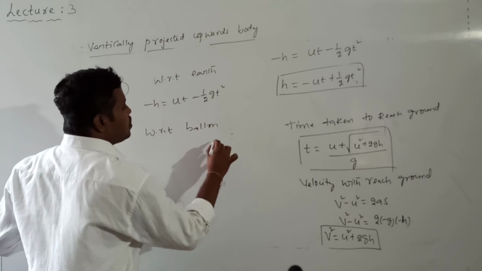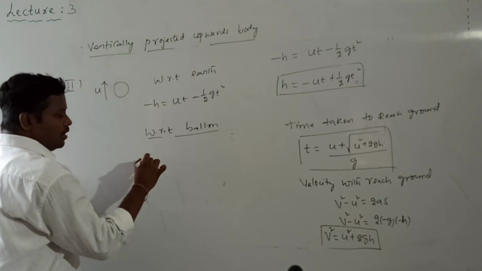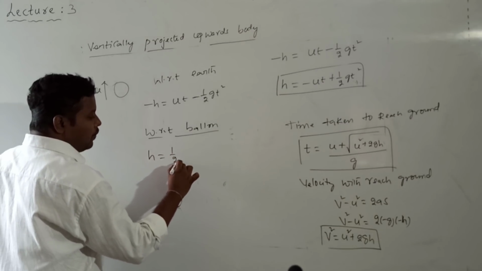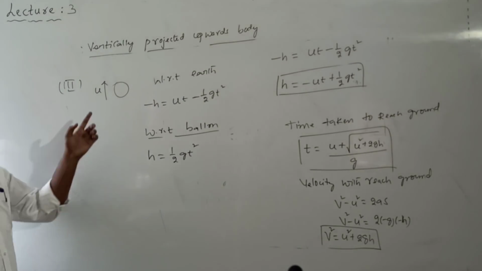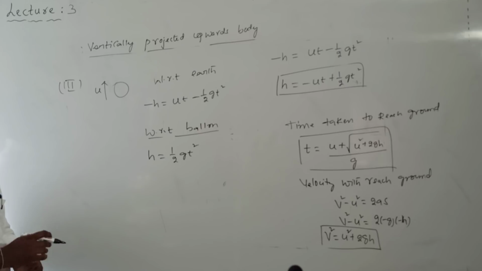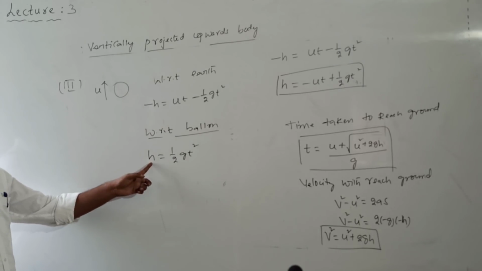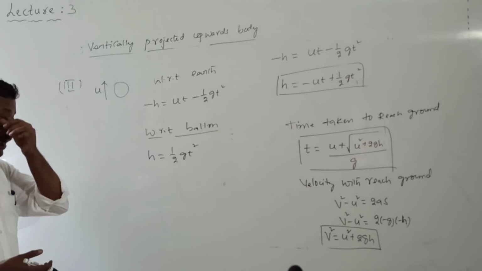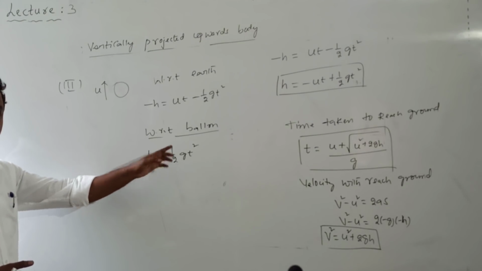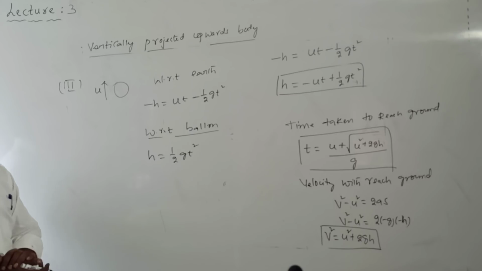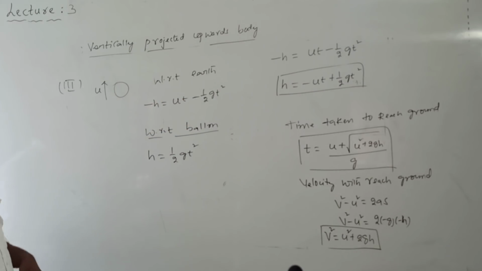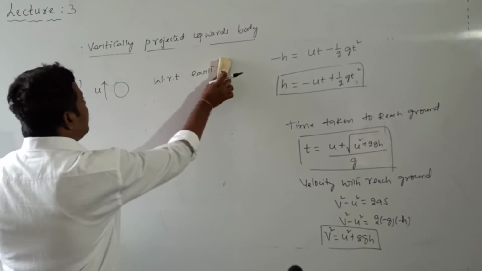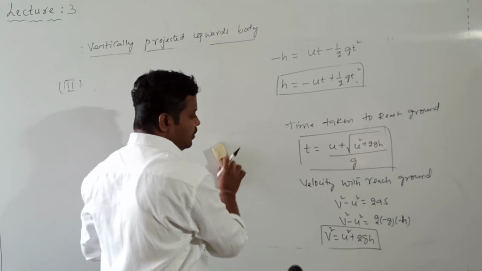If I want to write with respect to the balloon, the stone will fall vertically in downward direction. That time h is given by half into g into t square. Because with respect to the balloon, the stone is a freely falling body whose initial velocity is 0. So when u is 0, h is half into g into t square, that is minus h is equal to minus half into g into t square. So that is with respect to the balloon. Balloon cases are also considered similar to projection from the top of the tower. Okay, so this is another point related to vertically upward projection.